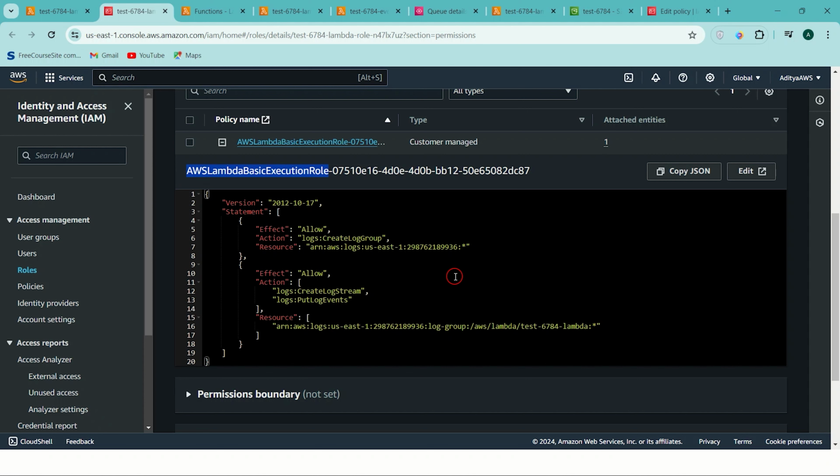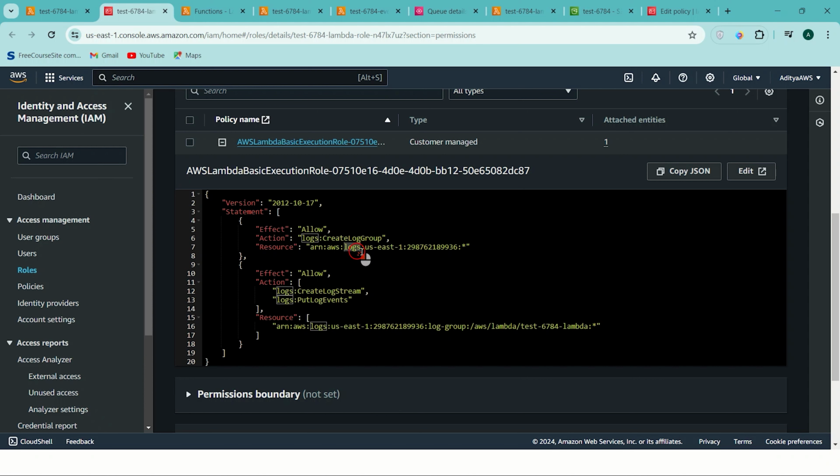We have already discussed in the theory section. So if you see this AWS basic Lambda execution role, you can find out what is happening here. This policy has a statement, and inside the statement you have multiple allows. For example, you have allow create log group. So this Lambda was able to create a log group.